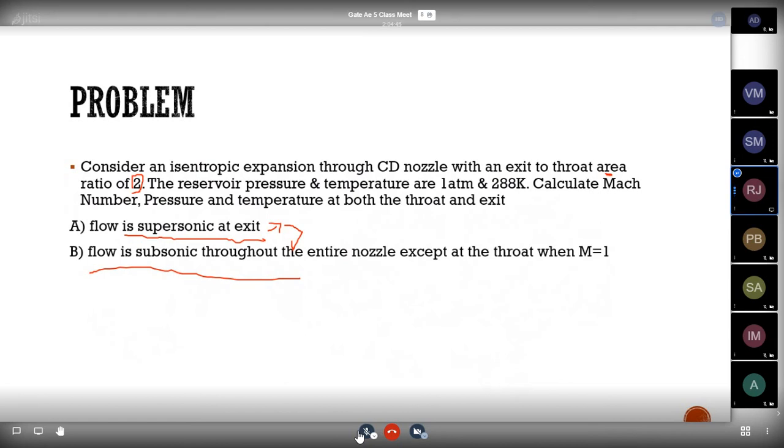That also we should take from the isentropic gas tables only, and the other solving methods are easy, the same thing only. We can pick the value from there, substitute the values, and finish the sum easily. Okay. But I don't know whether they are giving the values. Some problems give the values of stagnation pressure, stagnation temperature, and Mach number. If they are not giving, they won't ask such sums.